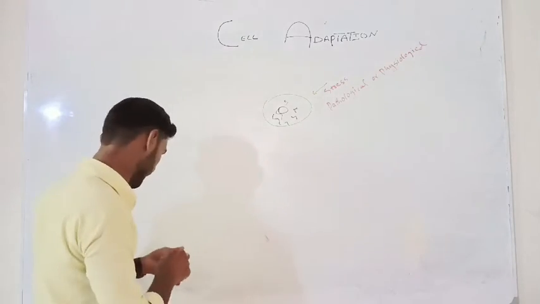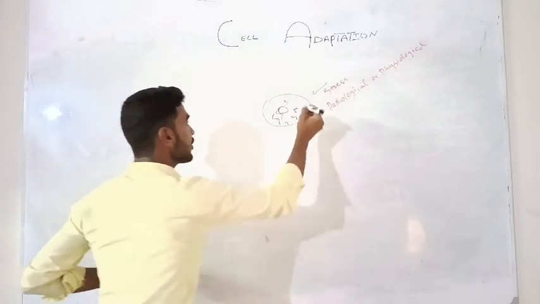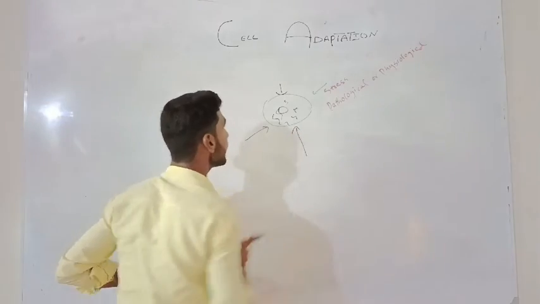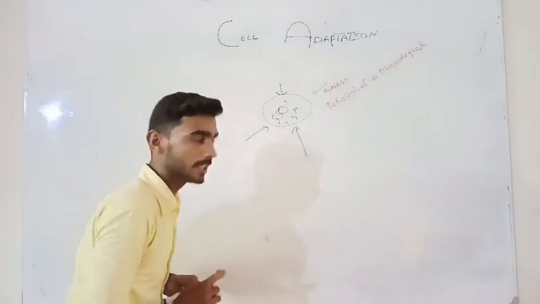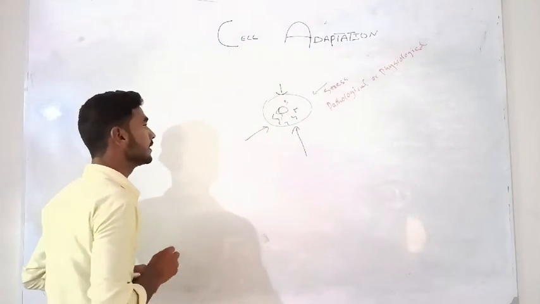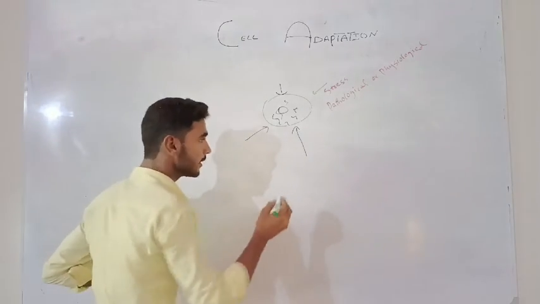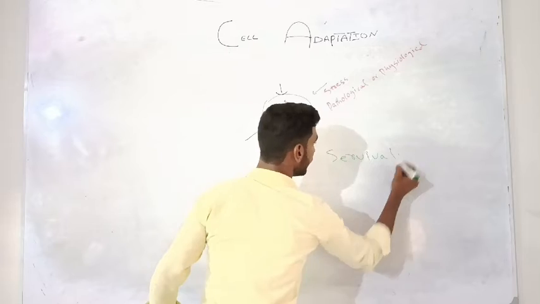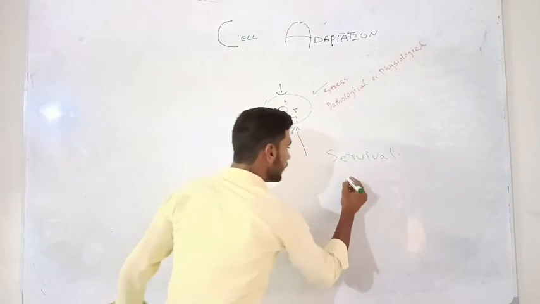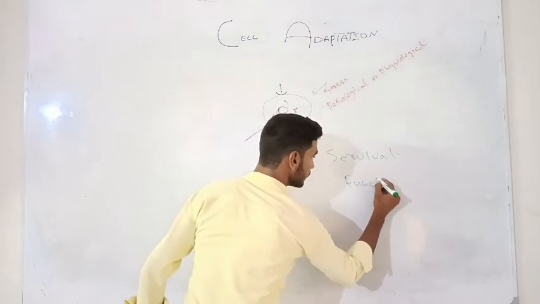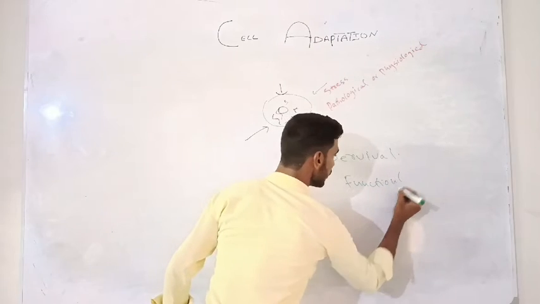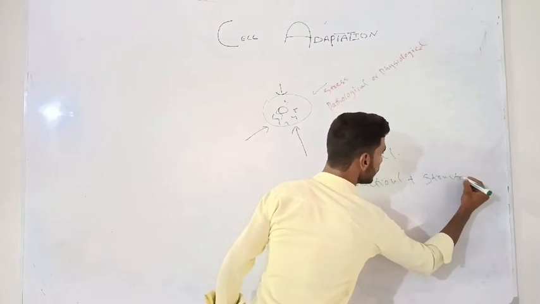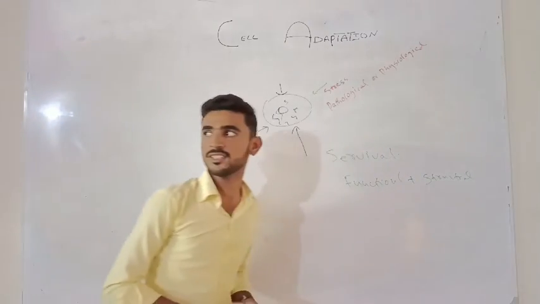When the stress comes on it, it goes under cell adaptation for its survival. Which type of survival? Functional and structural survival.